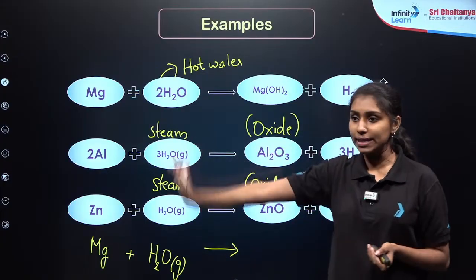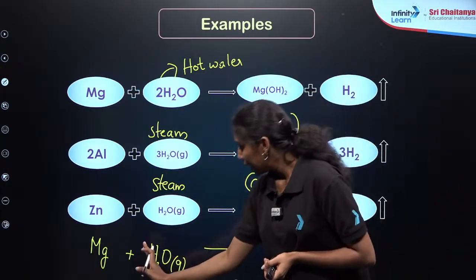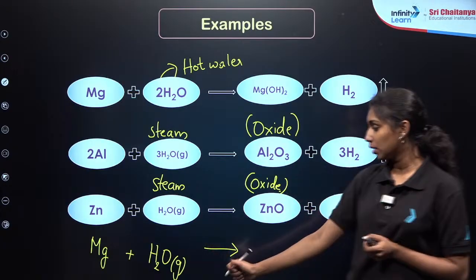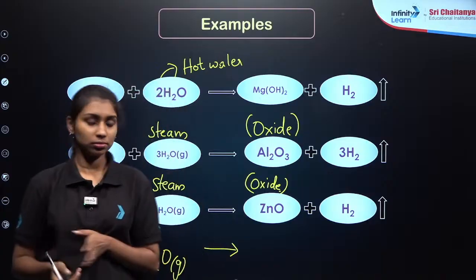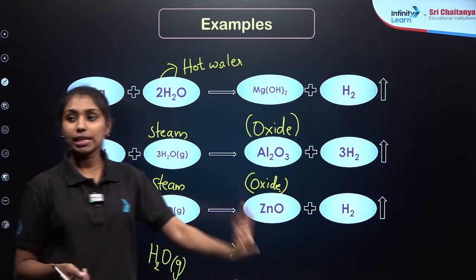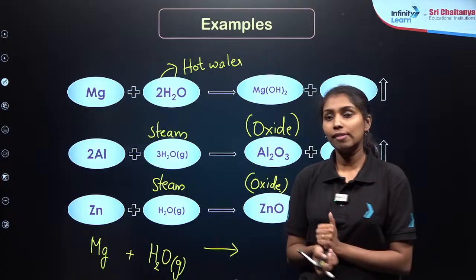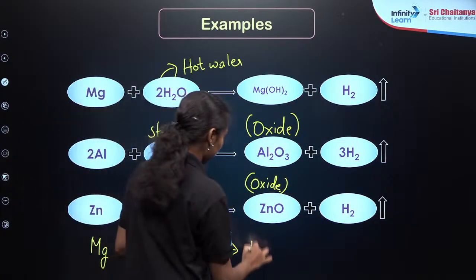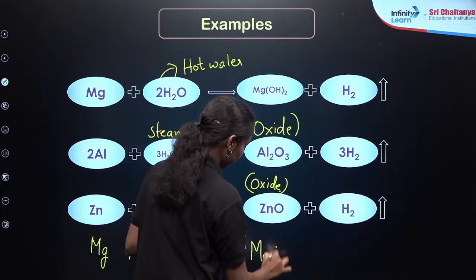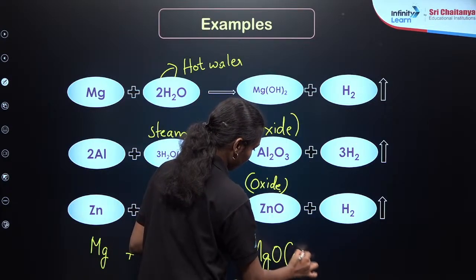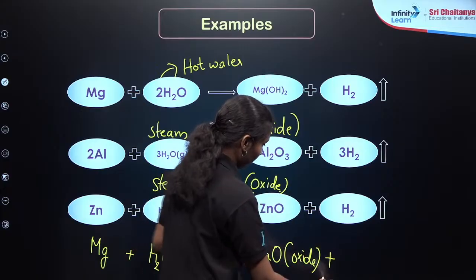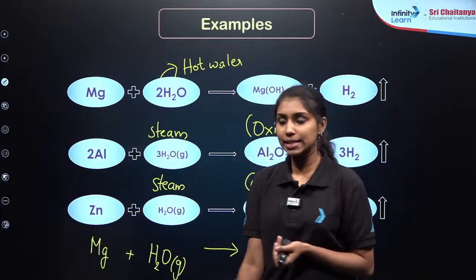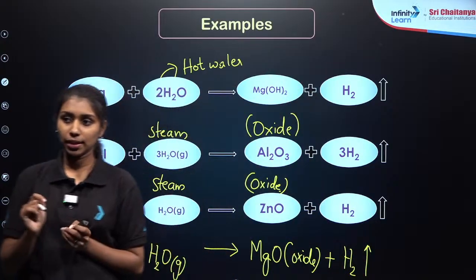If I take the same magnesium metal, it will react with the steam, water vapor. What will be the product you are expecting, whether it is an oxide or hydroxide? What is the chemical formula for the particular oxide? Clear? So it will be magnesium oxide, which is given as MgO. I hope it is clear.